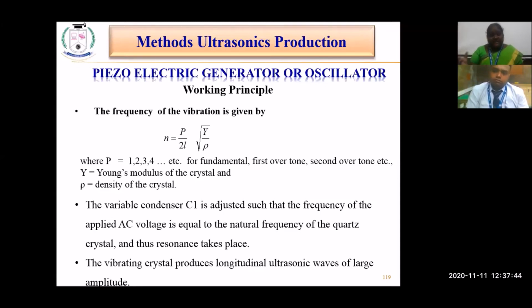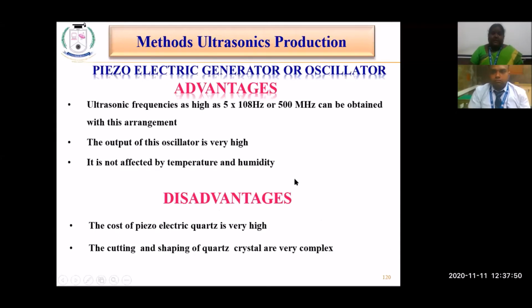This method is better than the previous method, the magnetostriction method. So this is the second method of production of ultrasonic sound waves. So what are the advantages? These ultrasonic frequencies can be as high as 500 megahertz, which can be attained from this kind of arrangement. So it is better than the second method.